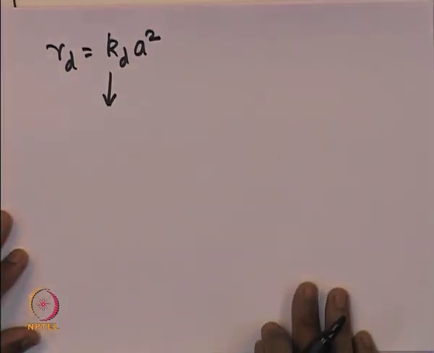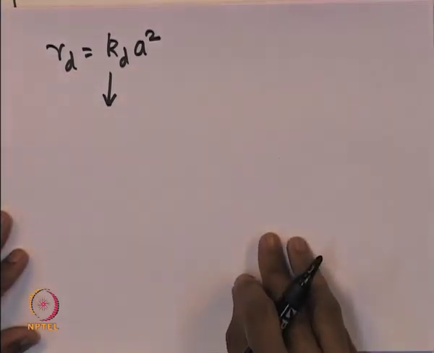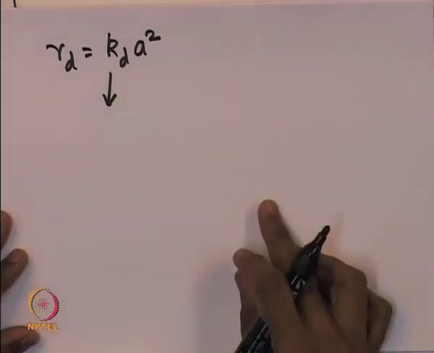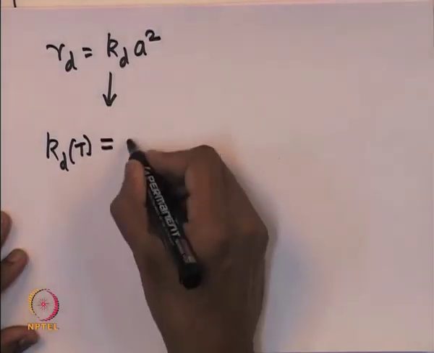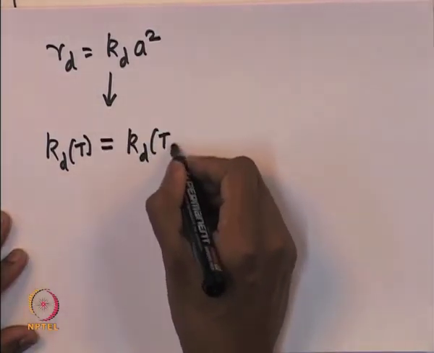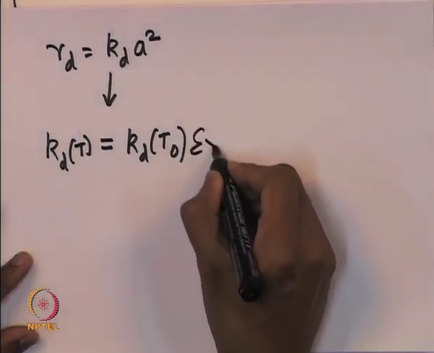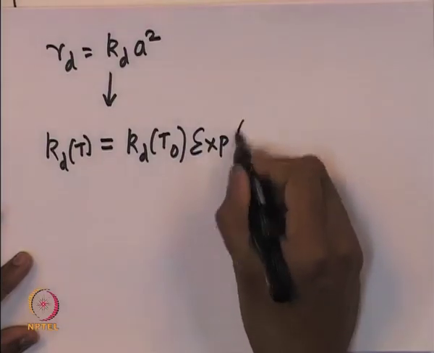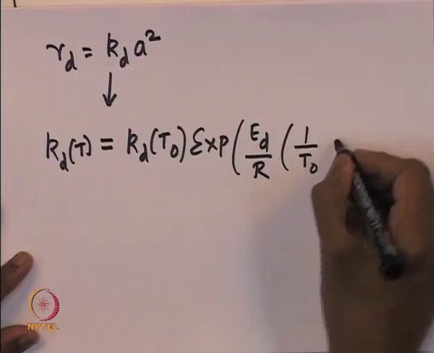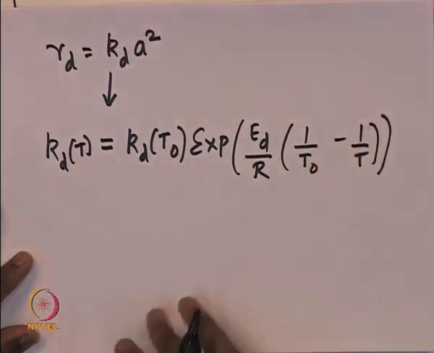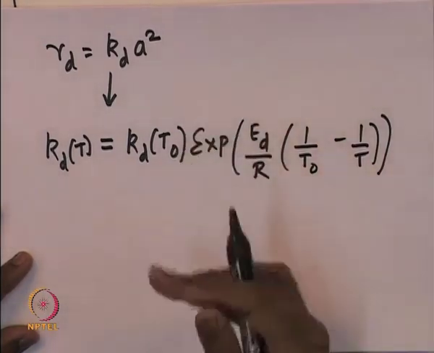specific decay constant kd, it has been observed that this decay constant follows an Arrhenius type dependence on the temperature. So, we can write kd as a function of temperature as kd at the reference temperature, multiplied by the exponential of Ed divided by R into 1 by T naught minus 1 by T. This T naught is some reference temperature, it could be the temperature at which the reaction was started.